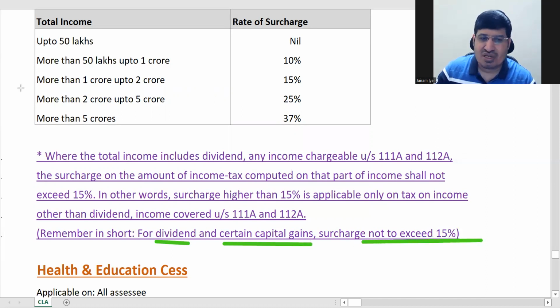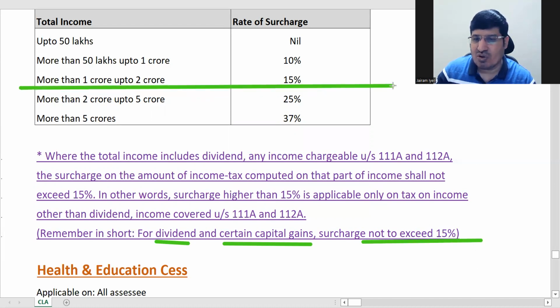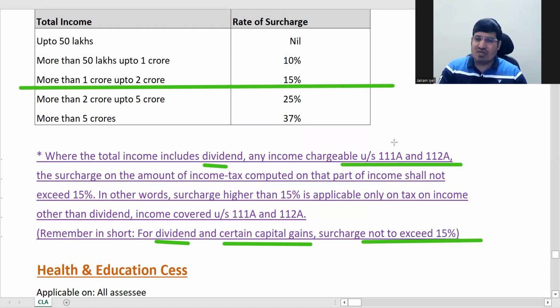So this surcharge will not go over 15% for the three things they have mentioned. One is dividend, and the other two are types of capital gains. This is one type of short-term capital gain.